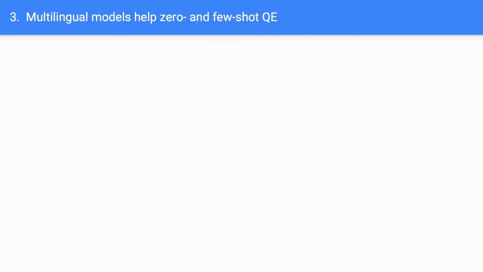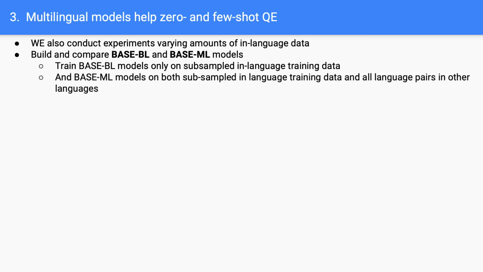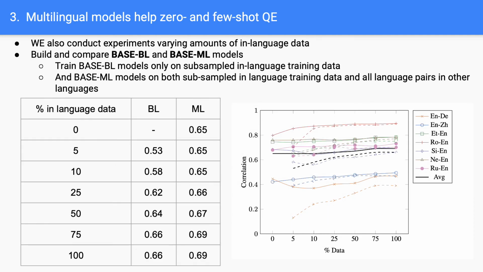To test whether a multilingual model for QE can generalize beyond language pairs observed during training, we also conduct experiments varying amounts of in-language data. We build and compare base BL and base ML models. We train base BL models only on subsample training data, while we train base ML models on both subsample in-language training data and all language pairs in other languages. We present the results in the table and figure below.